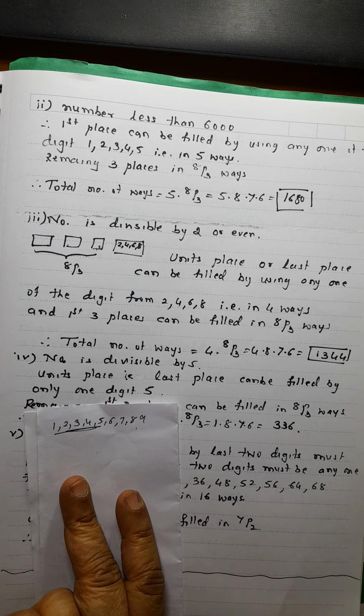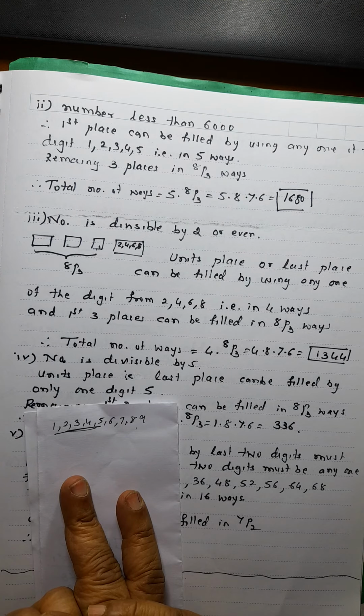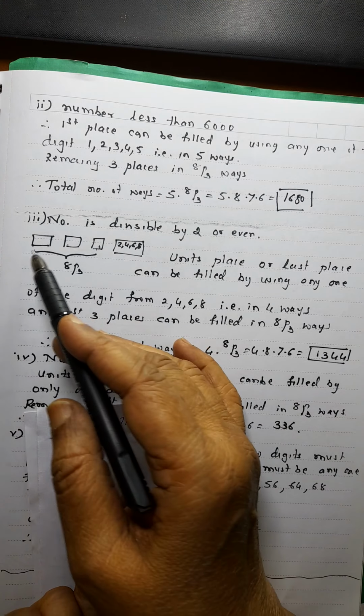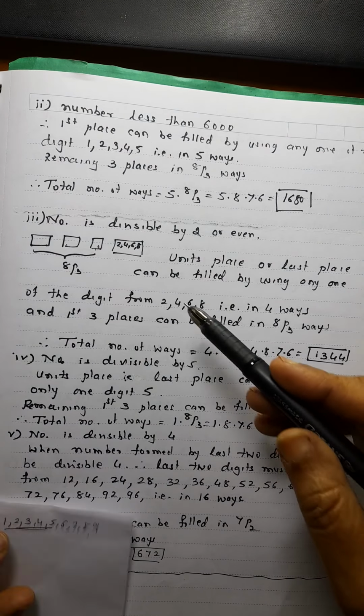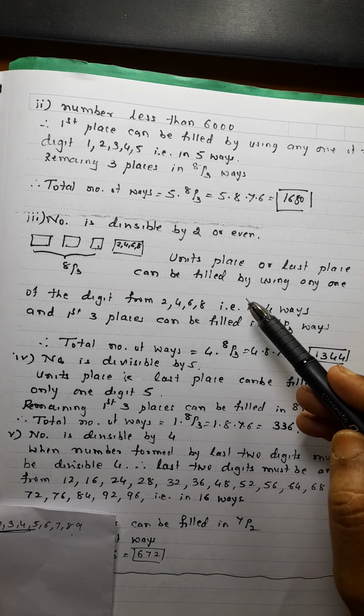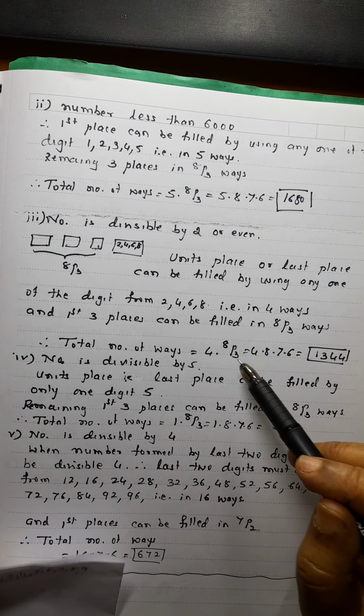While writing, be careful. First you fill this and then go here. Otherwise, if you fill here first, all the even numbers will go here and there will be no choice. So the same thing while writing, you see the order. First you fill the last place, then you fill this one. So that is the answer.